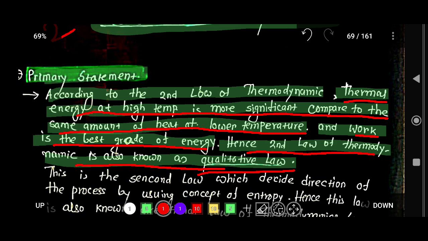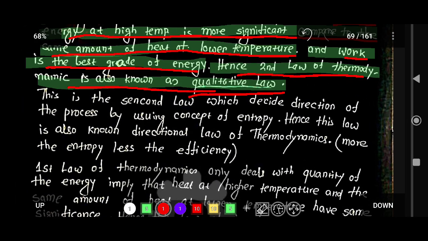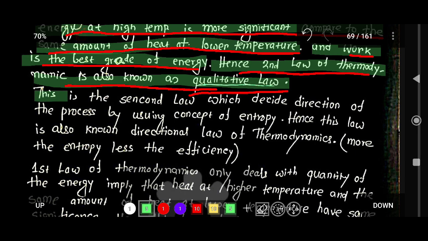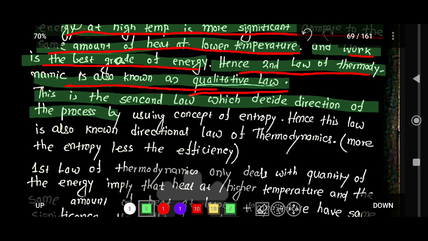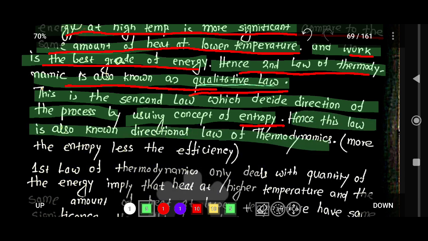So remember this concept. Now this is the second law which decides the direction of the process. So here basically the second law indicates the direction of the process using the concept of entropy. So here a new concept is coming to the picture, that is entropy. So from the second law the entropy concept is coming. Hence this law is also known as the directional law because it decides the direction of the process.